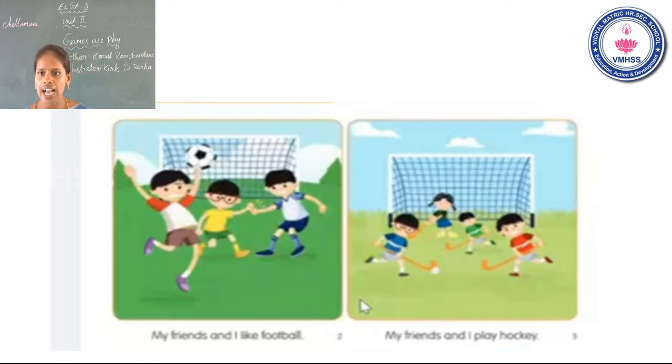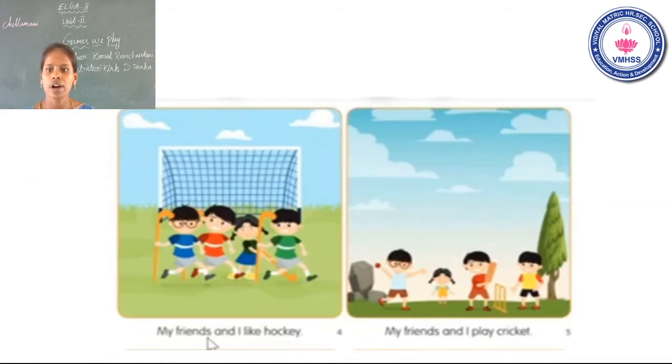Okay. My friends and I like football. Okay. See the third page. My friends and I play hockey. See the next page. My friends and I like hockey. எனக்கும் என் ஃப்ரெண்ட்ஸ்க்கும் ஹாக்கி பிடிக்கும். My friends and I like hockey. Okay. See the fifth page. My friends and I play cricket.